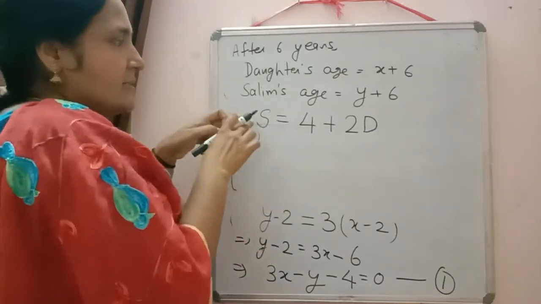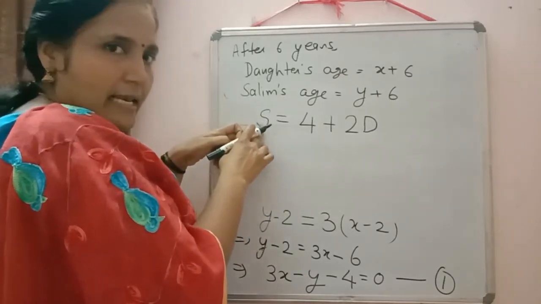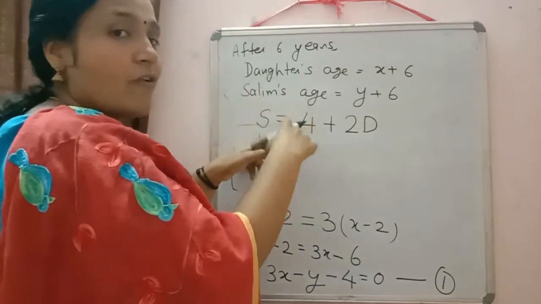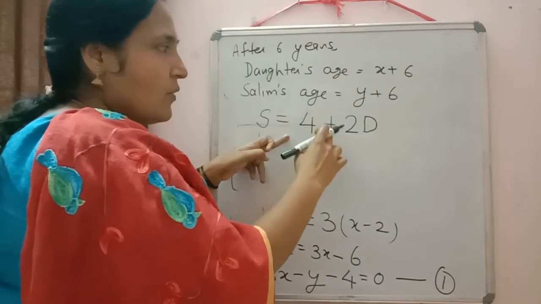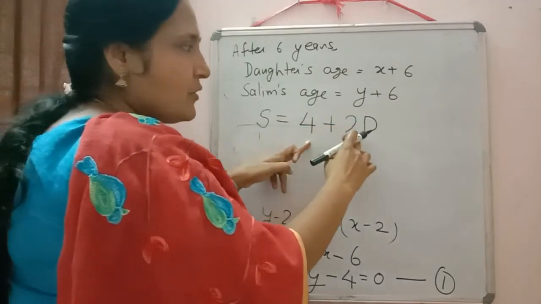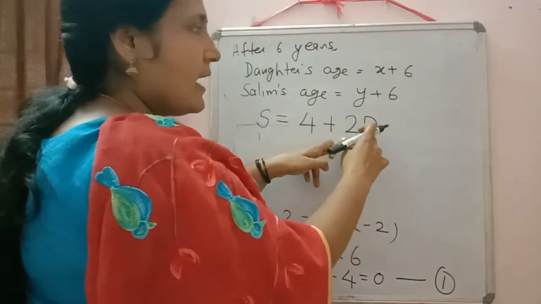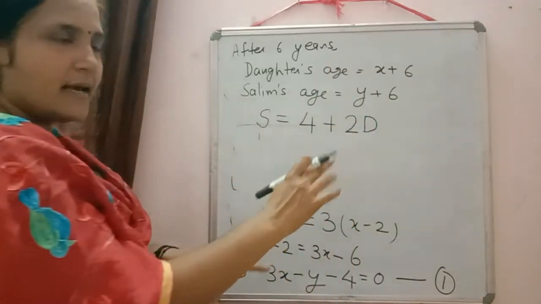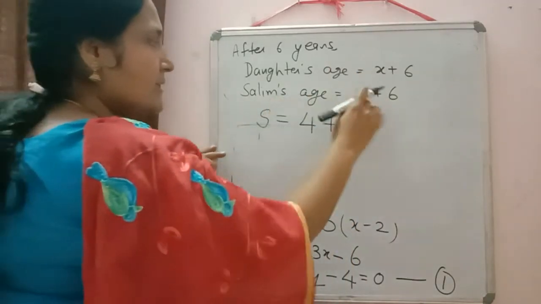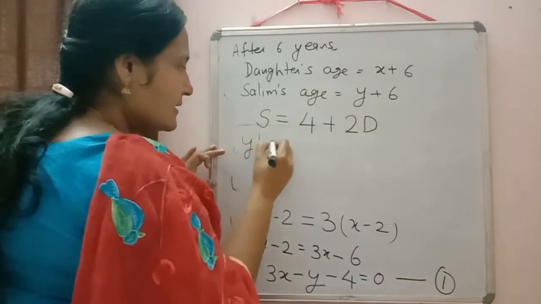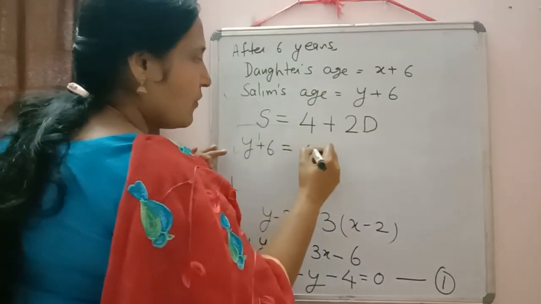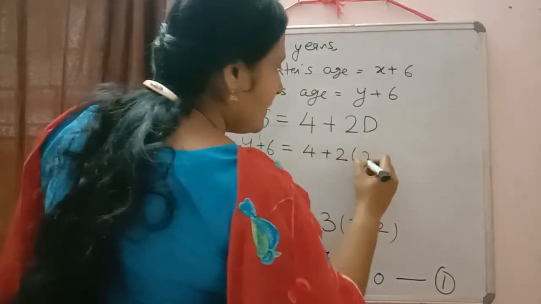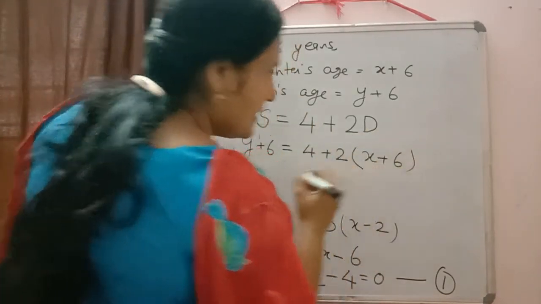After 6 years, Salim's age will be 4 years older, means 4 more. So 4 more is 4 plus 2 times her age. Her age means daughter's age. Now it is clear. Now what did we write for Salim's age? Y plus 6 equals 4 plus 2 into daughter's age, we wrote there x plus 6.